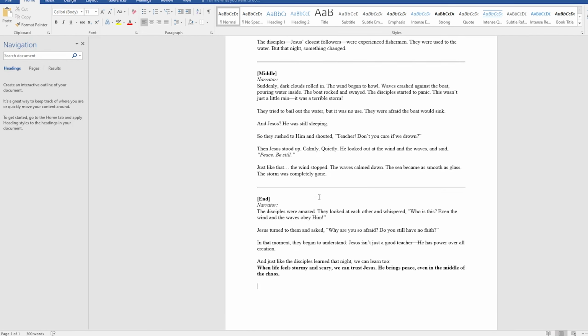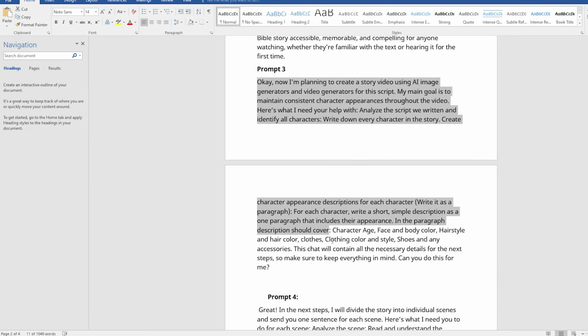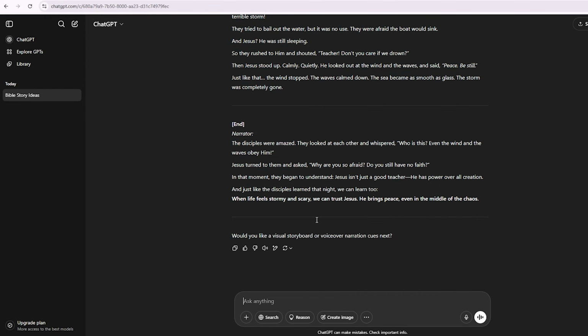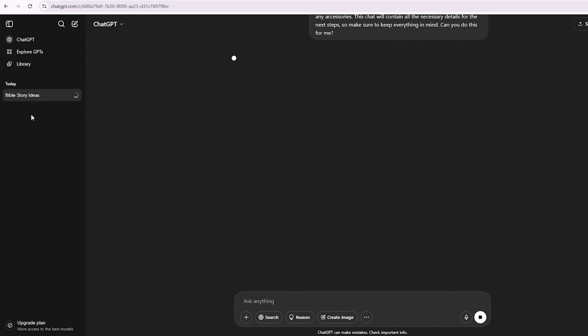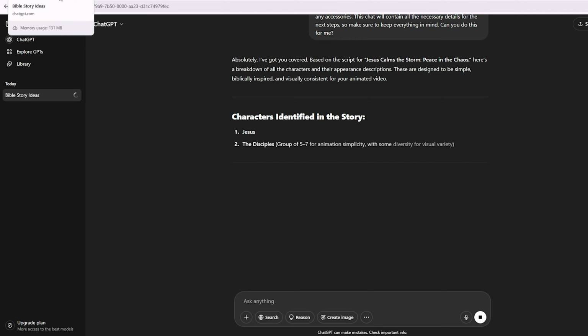This keeps your work organized and makes editing easier later. Now, to keep everything looking the same from start to end, we'll need clear character designs. Use the 3rd prompt and paste it into ChatGPT. This will give you detailed descriptions of each character in your story. Put all these character details into a new Google Doc. This step helps a lot when you're working on images and animations later. It saves time and keeps things neat.